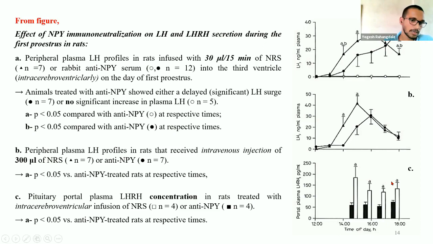The third diagram shows the pituitary portal plasma LHRH concentration in rats treated with cerebroventricular infusion of normal rabbit serum and anti-neuropeptide Y serum. The unfilled bar shows normal rabbit serum treatment, and the filled bar shows anti-neuropeptide Y serum. Here we can easily see that there is a decrease in the level of portal plasma LHRH when treated with anti-neuropeptide Y as compared to the normal rabbit serum. So from here the results were obtained.